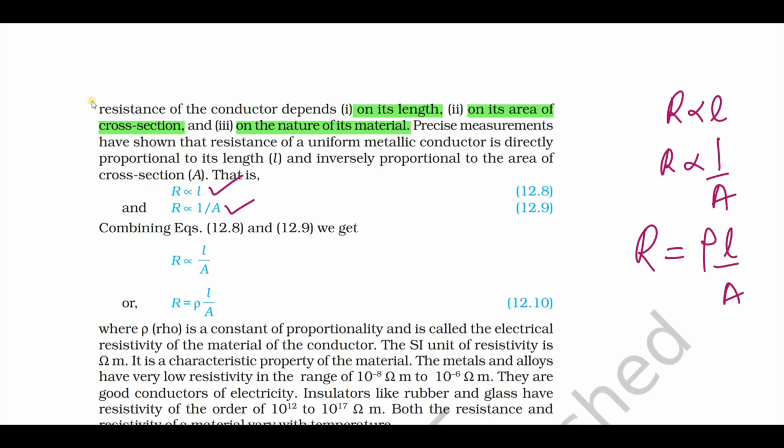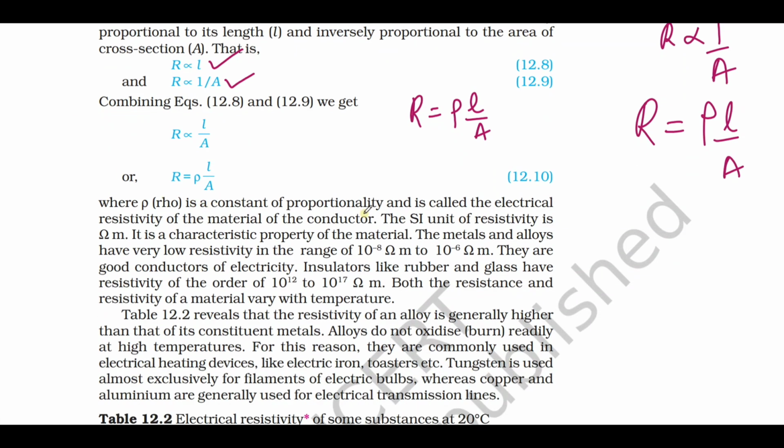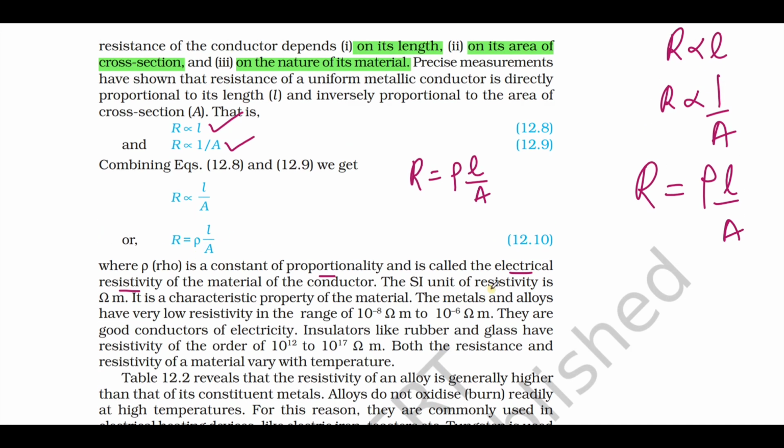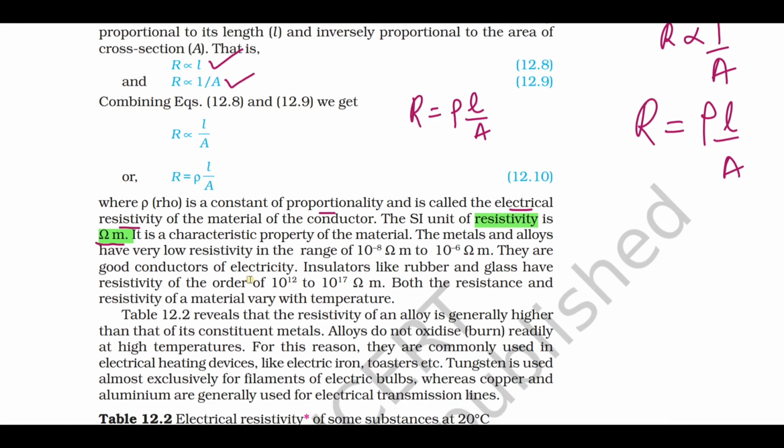You can see the formula R equals what? Rho L by A. What is rho here? Rho is a constant of proportionality called electrical resistivity. The SI unit of resistivity is ohm meter. Very important unit. What is the SI unit of resistance? Ohm. Resistivity is ohm meter. What is resistivity? It is defined as the constant of proportionality called resistivity.